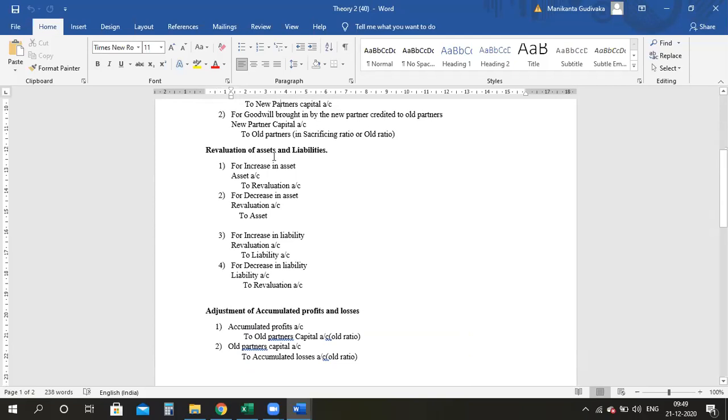Also, please look into these entries for revaluation of assets and liabilities. What is the entry for increase in asset? Asset account debit to revaluation account. For decrease in asset, it is reversed, that is, revaluation account debit to asset account. For increase in liability, it is revaluation account debit to liability account. For decrease in liability, it is liability account debit to revaluation account. Please remember these journal entries because I am going to do all the accounts based on these journal entries.